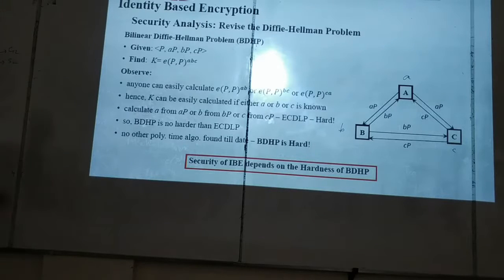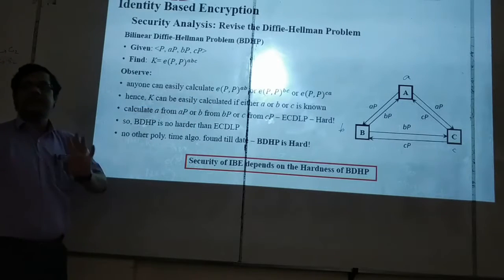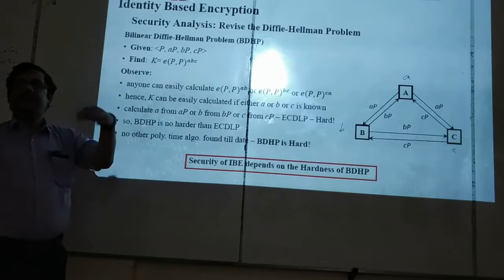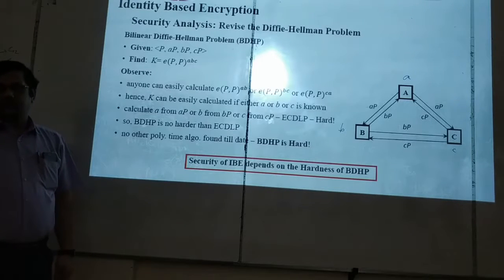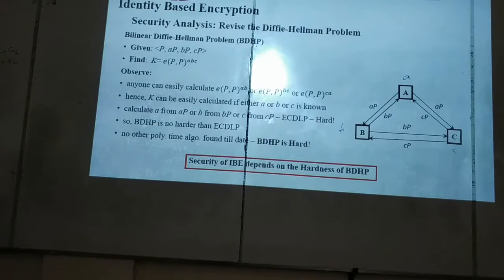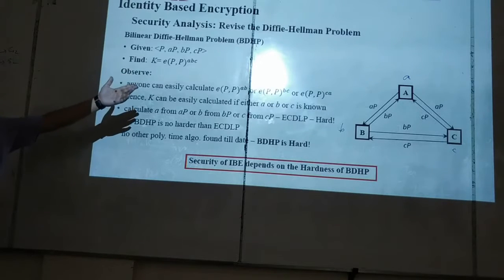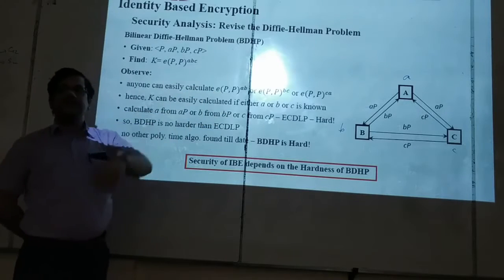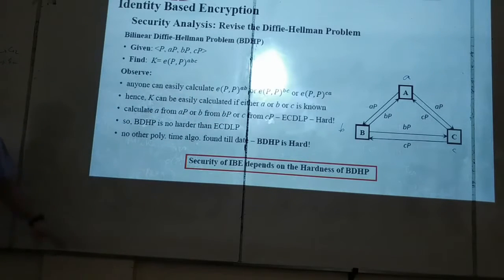Because from these given values, anyone can calculate e(P,P)^AB, because A P and B P are given: e(AP, BP) is e(P,P)^AB. So e(P,P)^AB, e(P,P)^BC, e(P,P)^CA are given, and you have to calculate e(P,P)^ABC. Now, if you can calculate A from AP or B from BP, then just raise the power. Suppose you are able to find C from CP, then raise C to the power of this, and you get e(P,P)^ABC. But finding C from CP is discrete log, which is hard.